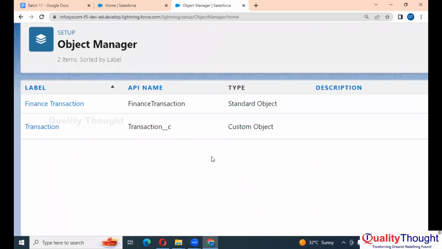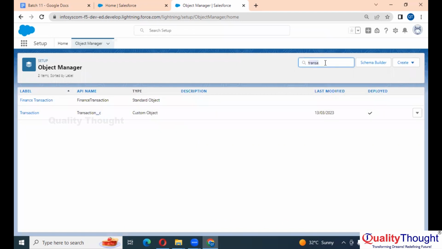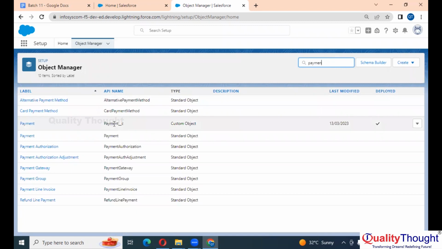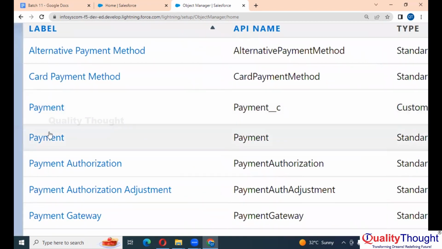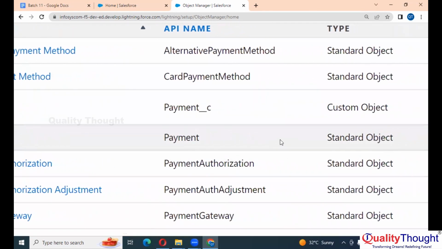But now every custom object will have underscore C. That is for sure, they will have underscore C. Even if you see the payments, we have created payments. See here, there is already a payment object called Payment, which is your standard object, right?